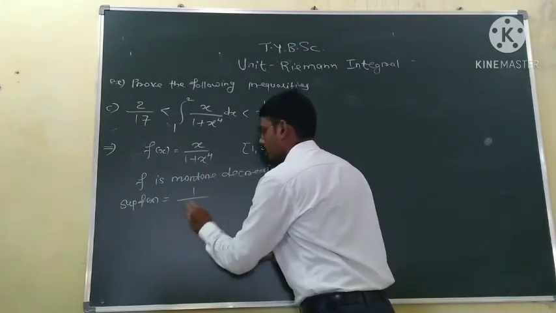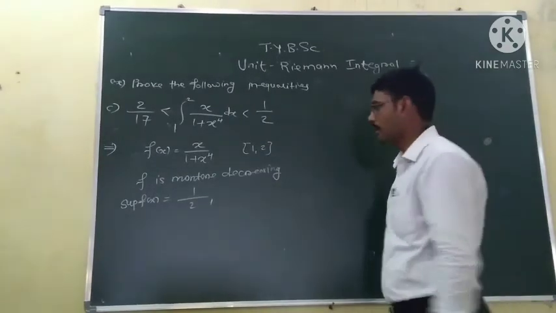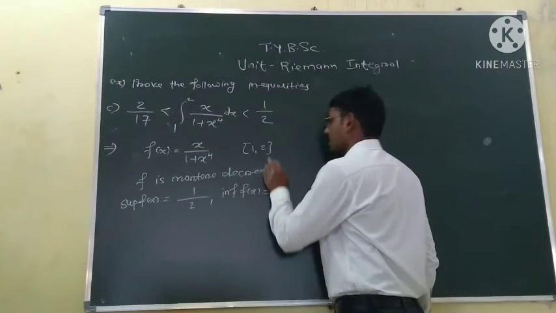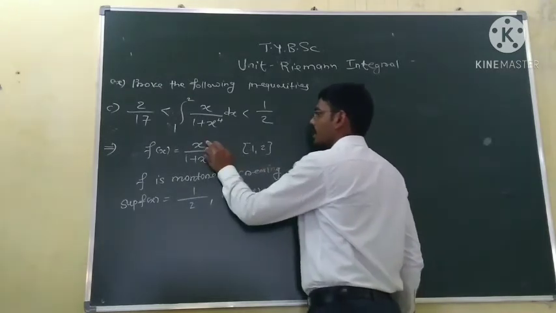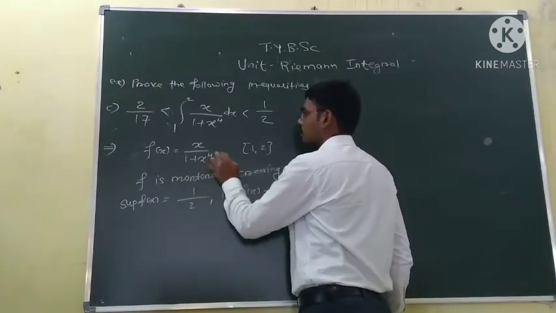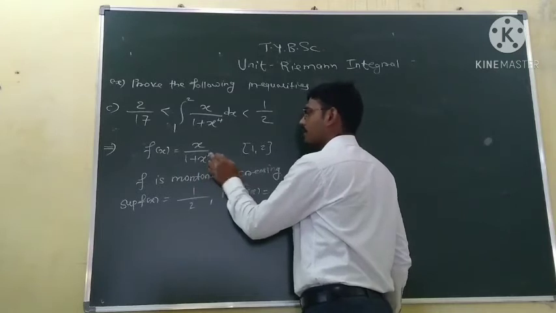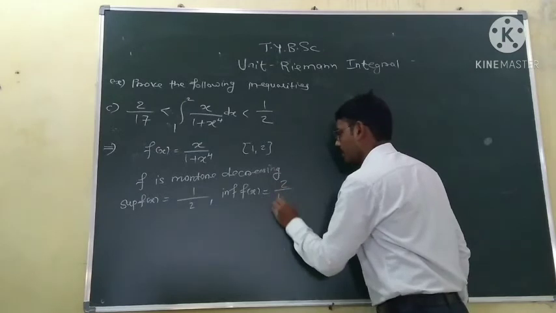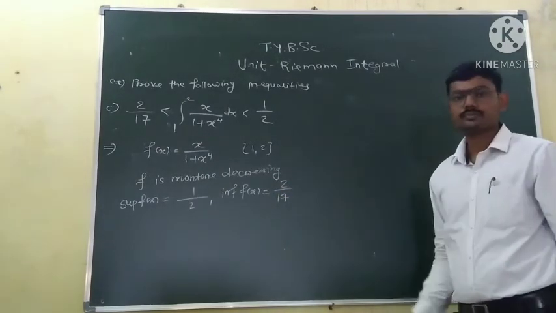So 1 plus 1, 2. So the supremum of f is 1 by 2. And the infimum of f of x occurs at x is equal to 2. Put x is equal to 2 here. So 2 upon 1 plus 2 raised to the power 4. 2 raised to the power 4 is 16, plus 1, 17. So 2 upon 17.